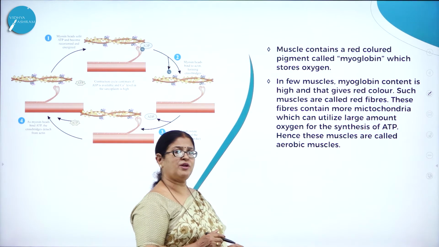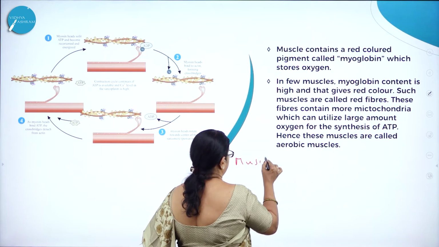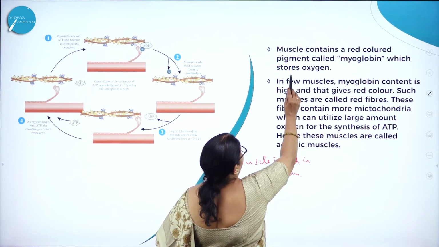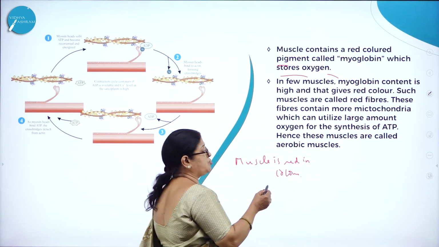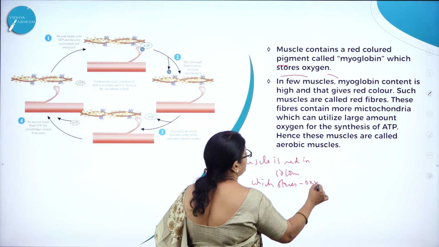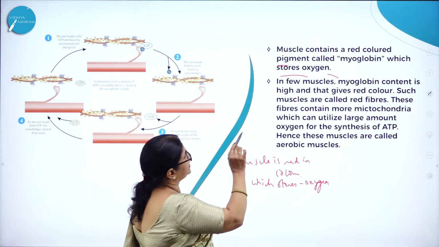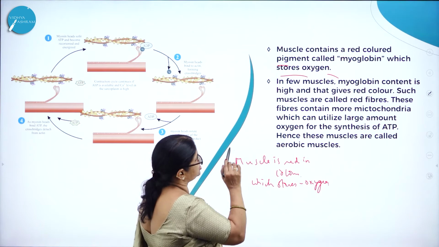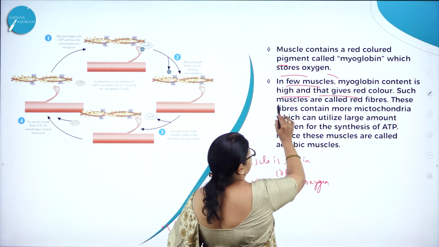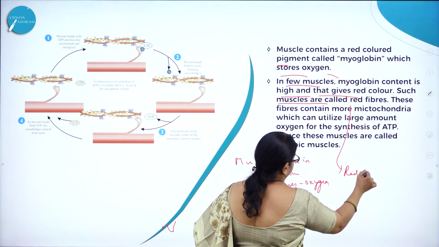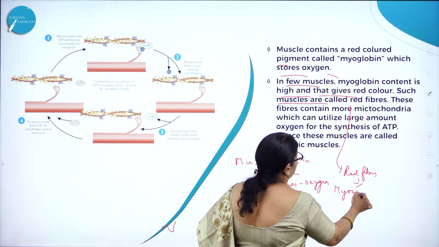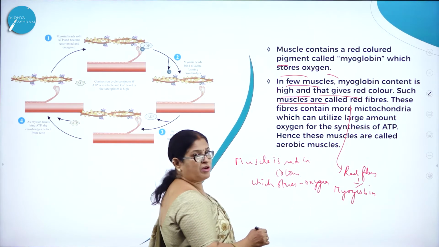Then muscle, I think all of us know, is red in color. It is due to the red pigment called myoglobin, which stores what? Oxygen. So muscle contains a red colored pigment called myoglobin, which stores oxygen. In few muscles, myoglobin content is high and that gives red color. Such muscles are called red fibers. Red fibers are those fibers which have more of myoglobin, right?